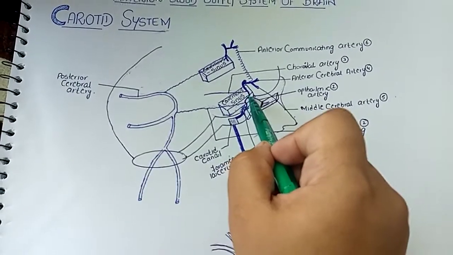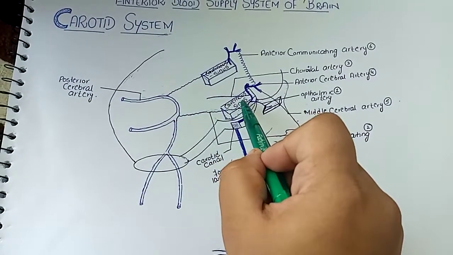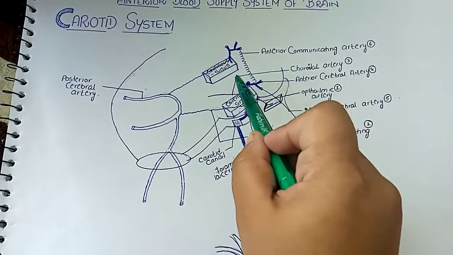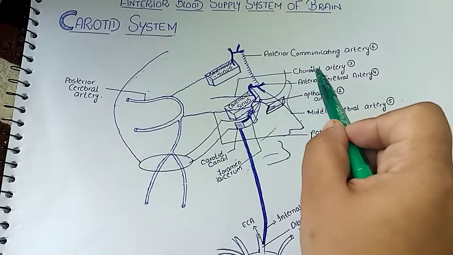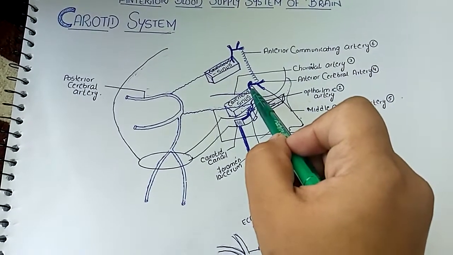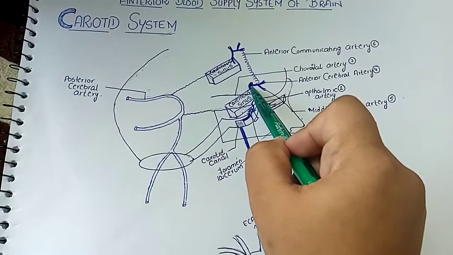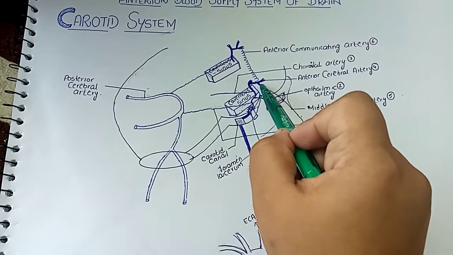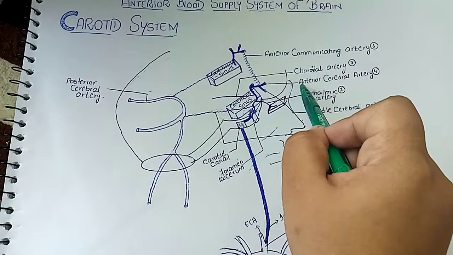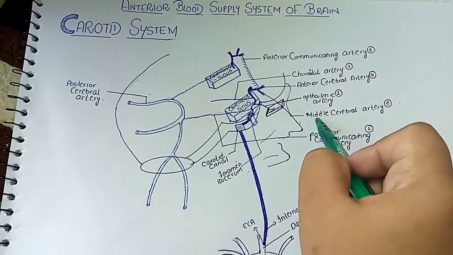The internal carotid artery also gives rise to the choroidal artery, which will supply the choroid plexus of the third ventricle. At the termination of the cavernous sinus, the internal carotid artery will give the two terminal branches, which are the anterior cerebral artery and the middle cerebral artery.